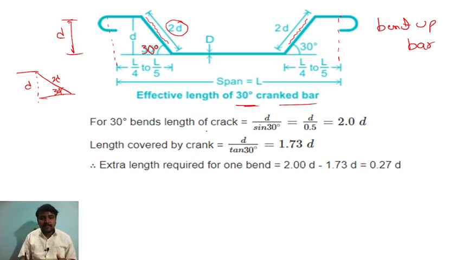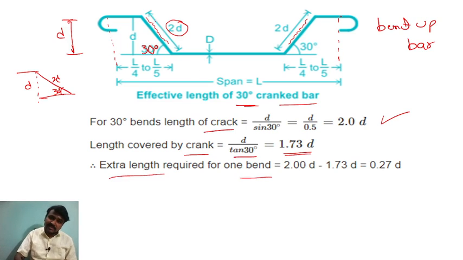For the 30 degree bend, the length of the crank is D by sine 30, as in the sketch I have drawn. D by sine 30 is D by 0.5, that is 2 times D. Now the length covered by the crank, the actual length, is D by tan 30, that is 1.73 D. So the extra length required for one bend is 2 minus 1.73 D, that is 0.27 D.